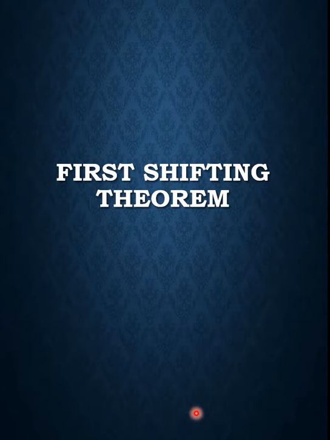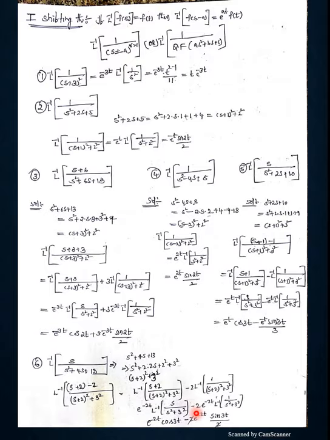So here also there are applications. Again we are getting the first shifting theorem. What does it say? If L inverse of f of s is equal to f of t, you people identify one thing. In all previous lectures, every statement I made was L of f of t is equal to f of s. But here I am writing L inverse of f of s is equal to f of t.